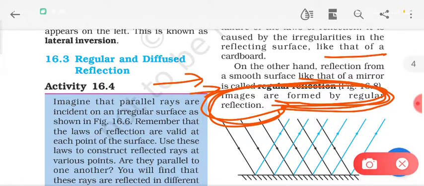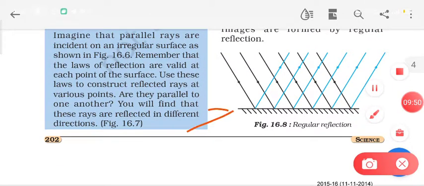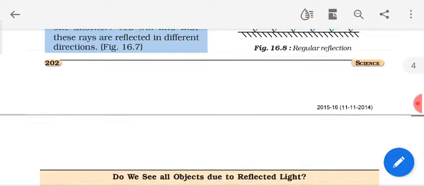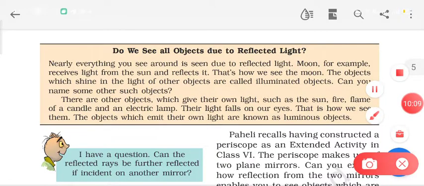Because a plane mirror is a very smooth surface, that's why it causes regular reflection, right? That's why it causes the image formation. But on the other hand, if the surface is rough, then the image will not be formed because the reflection is diffused reflection. Now dear students, many of the objects are seen due to reflection, right?